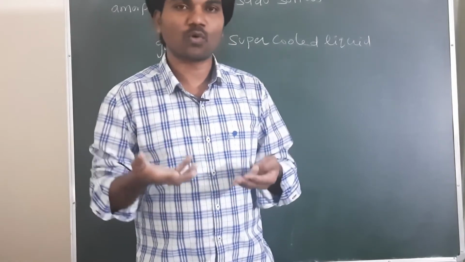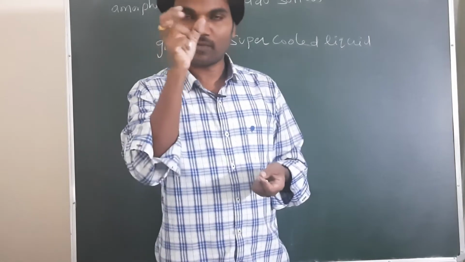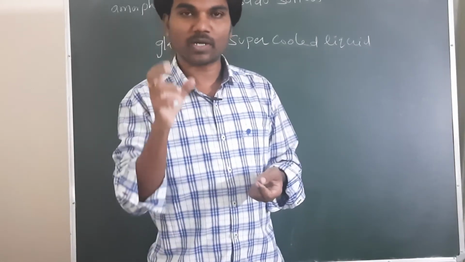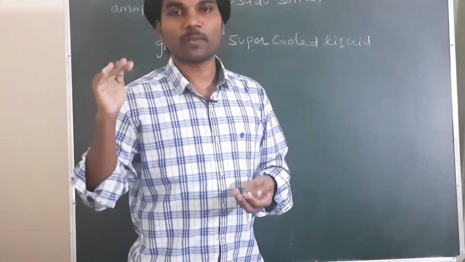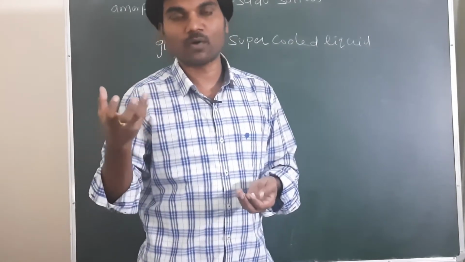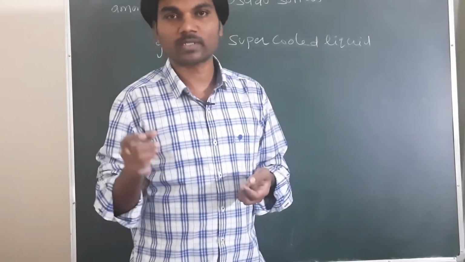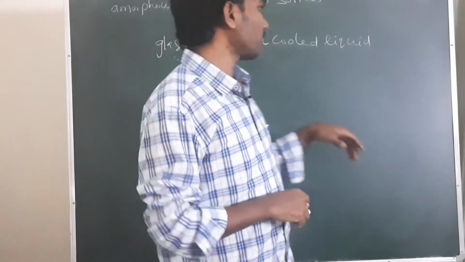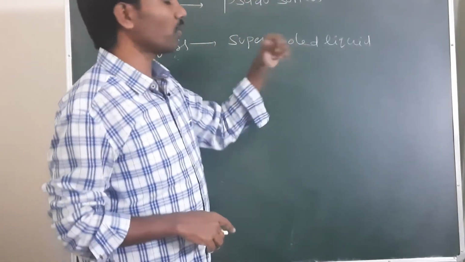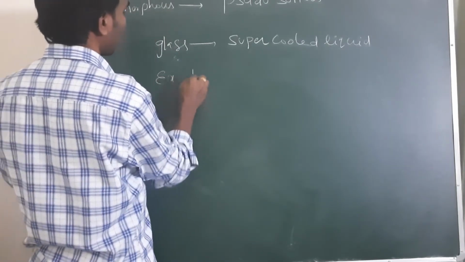When the glass is heated, the constituent particles move downward and settle down. At night the temperature is lower, so they settle down at the bottom. So the bottom side is denser and the top side is less dense. That is the difference. That's why glasses are called supercooled liquids.